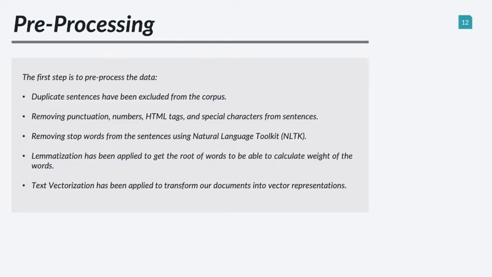Then we remove all punctuation, numbers, tags, and special characters from sentences. We also remove the stop words using Natural Language Toolkit. Also, we did the lemmatization to find the root of words so that we can calculate weight of words. And the final step is the text vectorization.